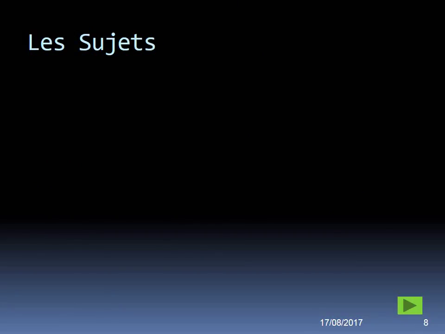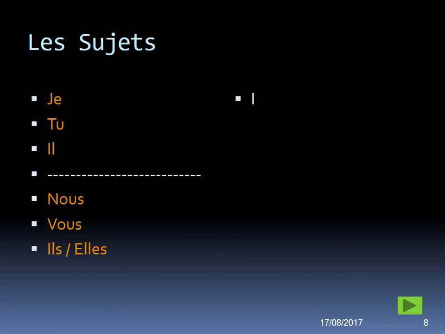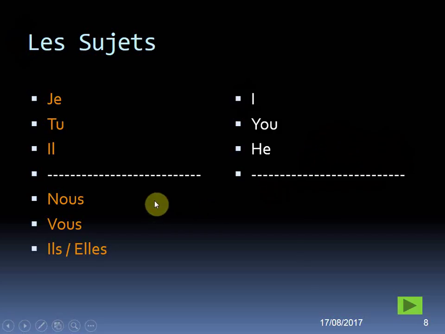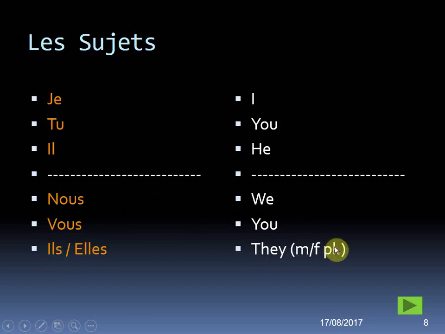Okay, so subjects. There they all are. Je meaning I, tu meaning you singular, il meaning he. We've also got, don't forget, elle on that line, she, one, and it. Then we have nous meaning we, vous meaning you, plural, ils, elles, they, either masculine plural for ils, feminine plural for elles. And again, don't forget the line separating all the singular subjects at the top from the plural subjects at the bottom. Okay, so that's our first ingredient.